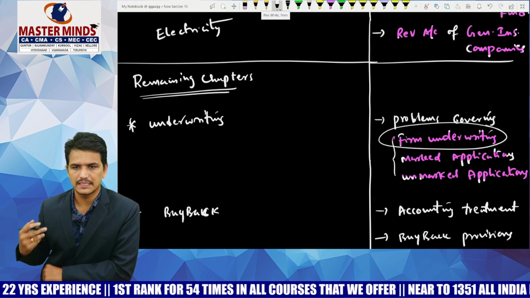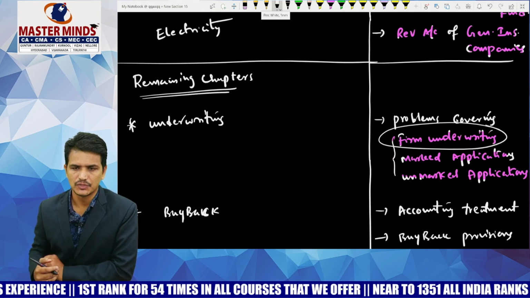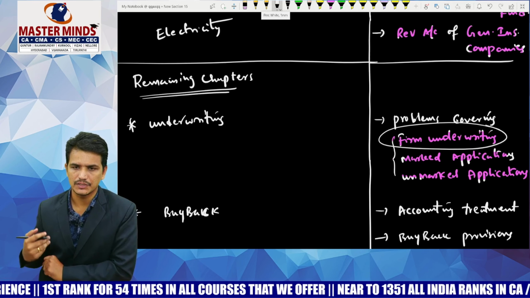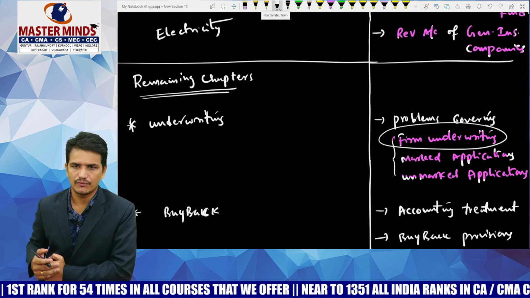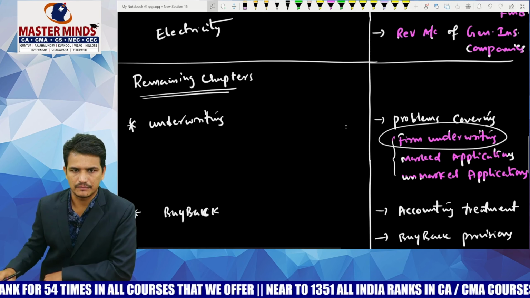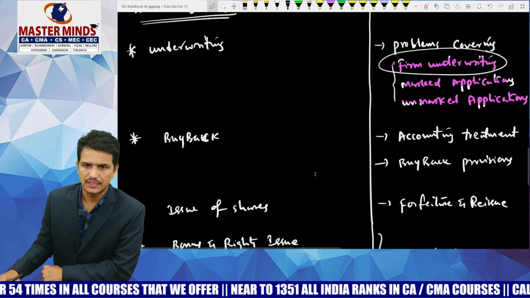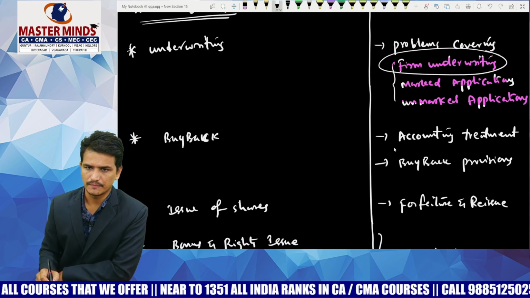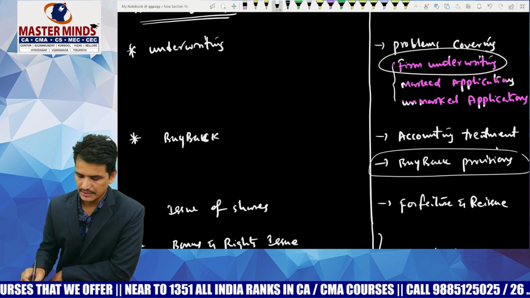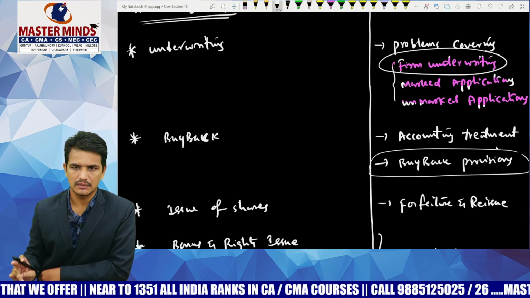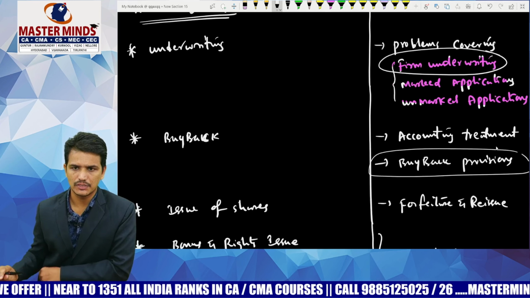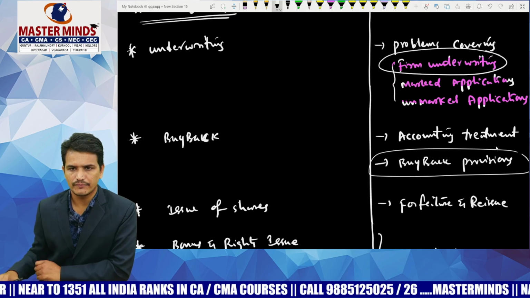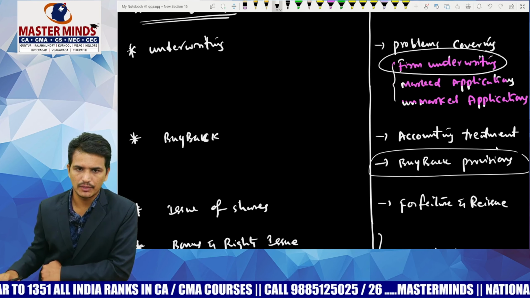In the examination, the question may be tested in any way. So first of all, you should have conceptual clarity regarding benefit of firm underwriting given and not given. Next, coming to the buyback of shares. Here the accounting treatment for buyback of shares is important, and also the buyback provisions as per the Companies Act: the resources test, debt equity ratio test and shares outstanding test. Those provisions of the Companies Act are important from the exam point of view.